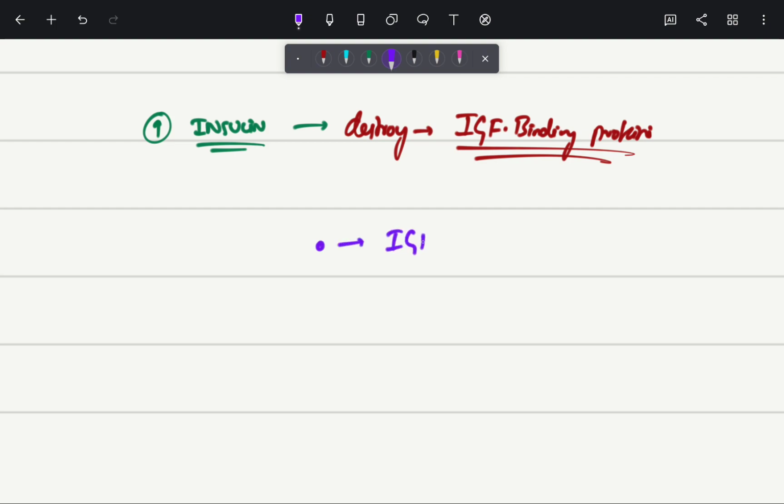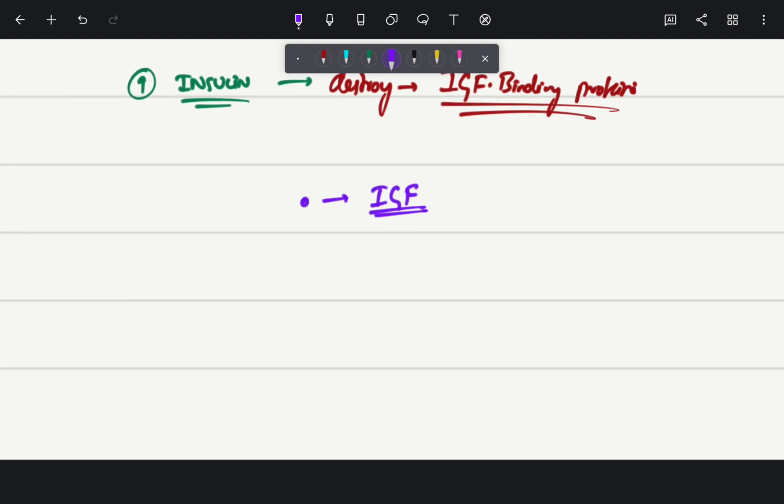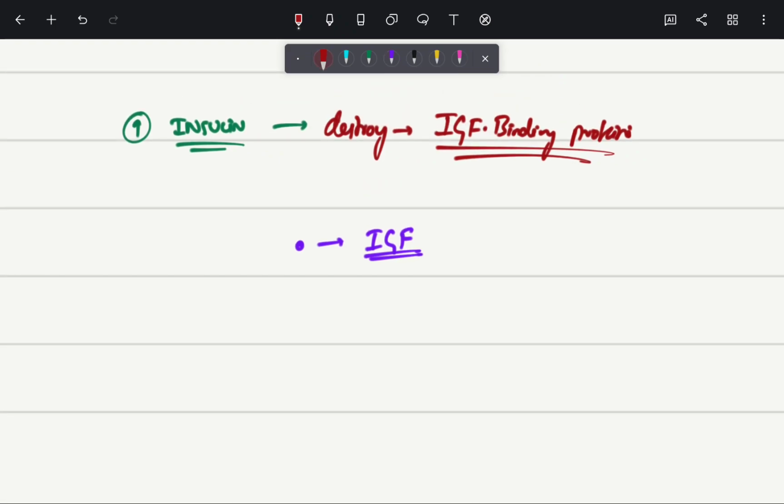Normally in our body, it is bound to a protein. This protein is called your insulin like growth factor binding protein. Now if there is increased insulin, it will destroy these insulin growth factor binding proteins.